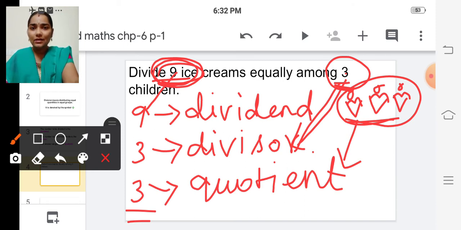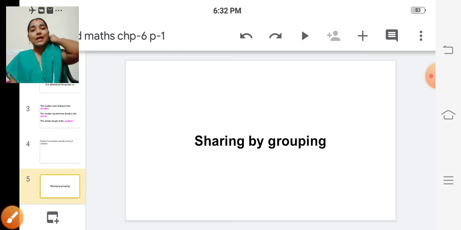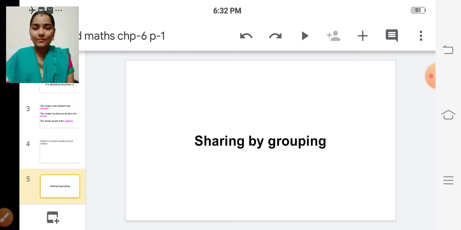Each child having 3 ice creams, isn't it? So this 3 is the quotient. Okay, children? Have you all understood? Yes. So this type of problem is called sharing by grouping.